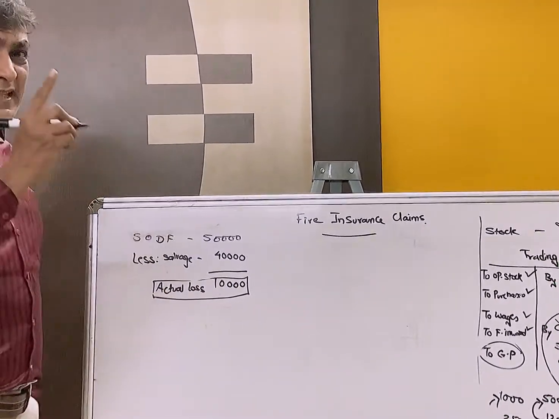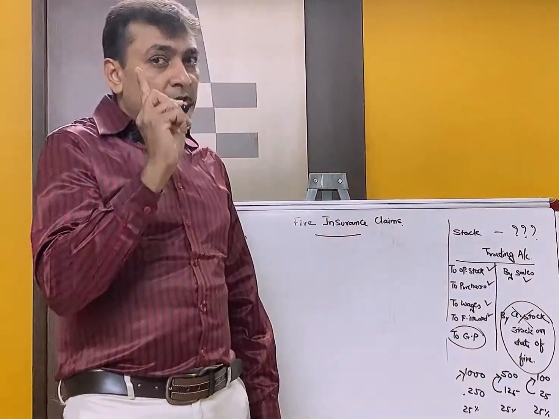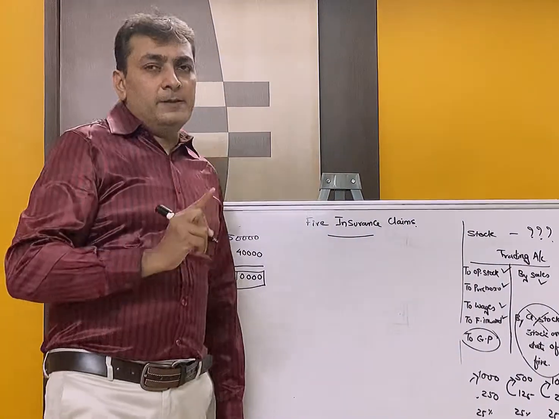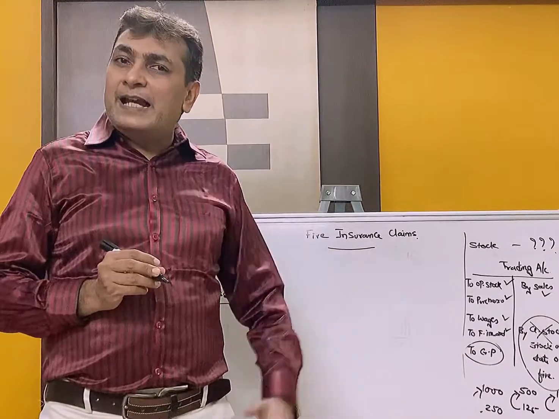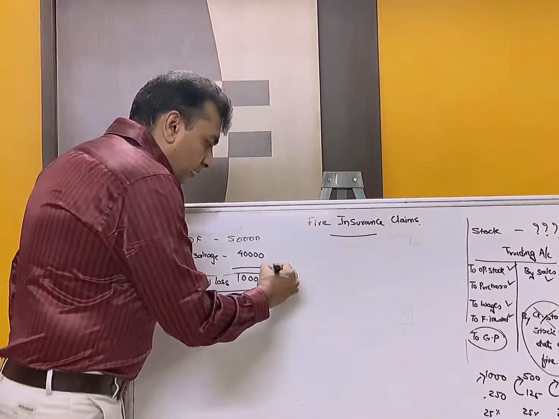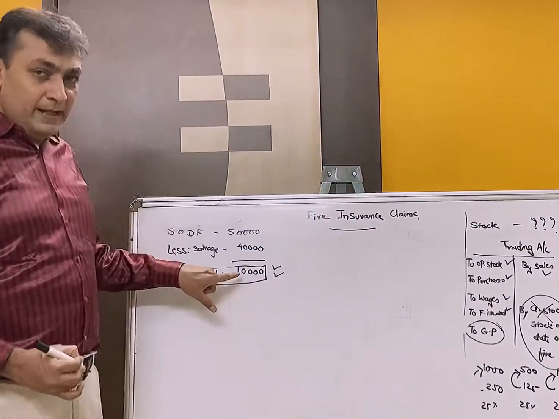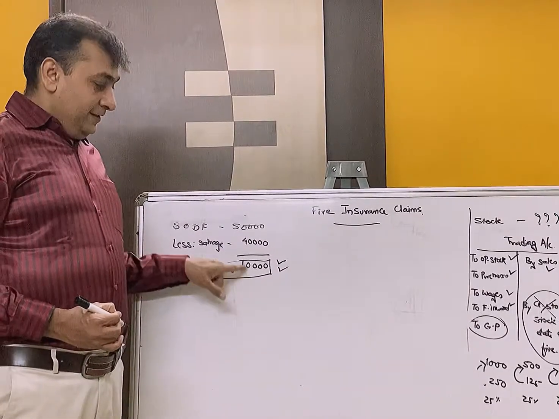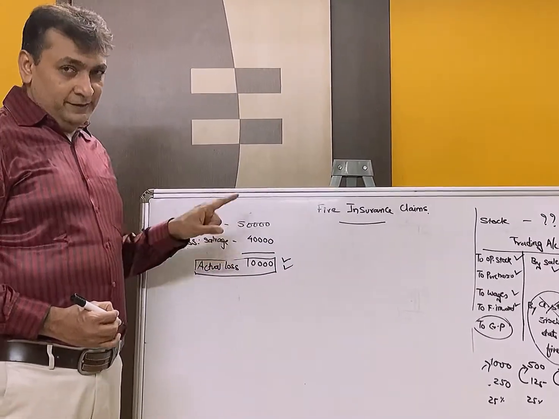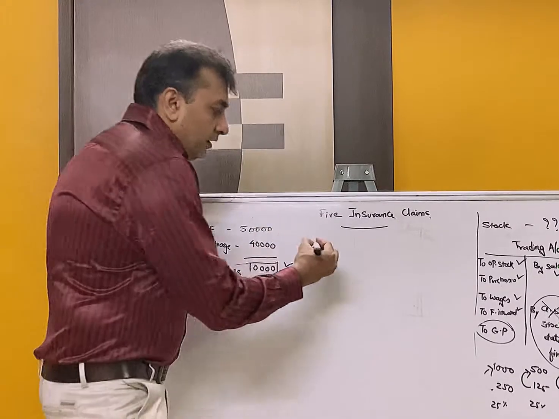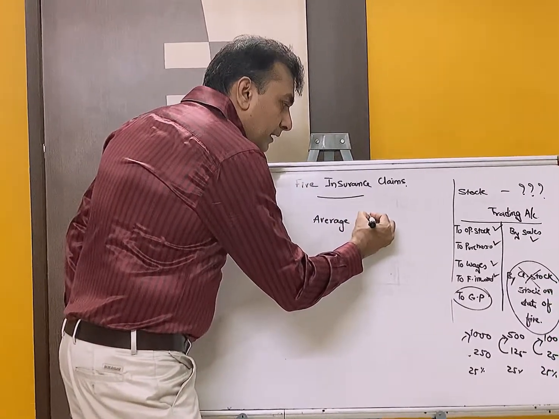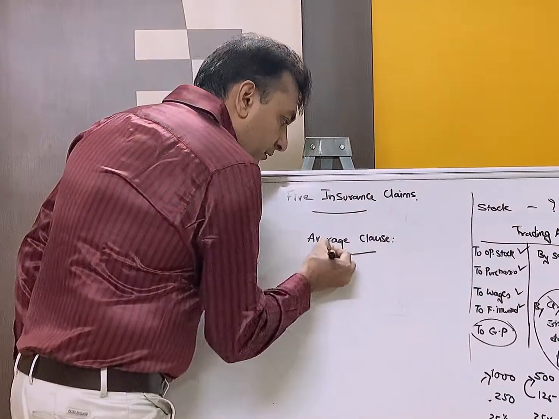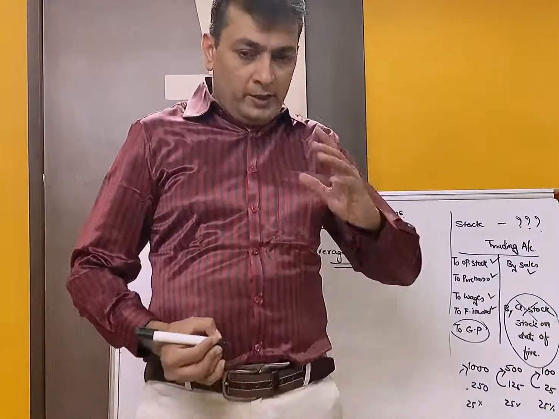Now the surveyor will submit this report at the insurance company. Now the insurance company starts the calculation. For them this figure is important, but they will not ignore this figure. Now understand students, a concept called average clause in an insurance policy. So what is this? Okay, I'll give an example.